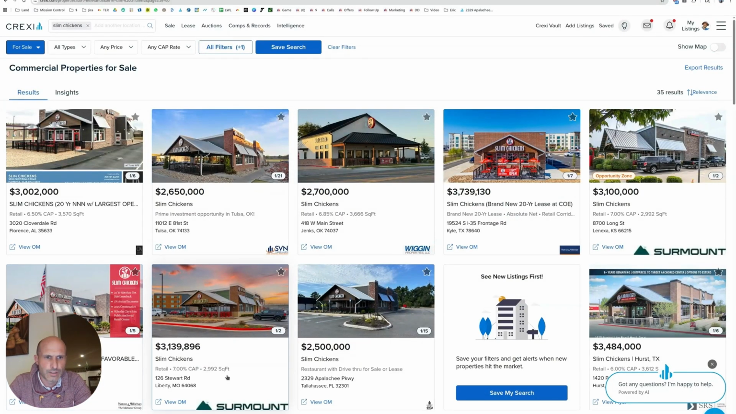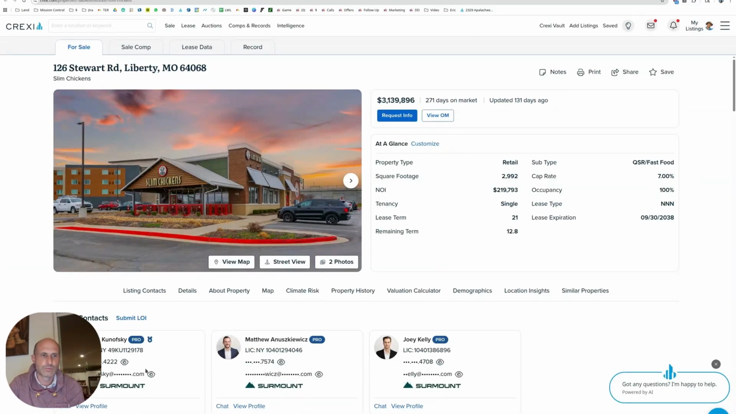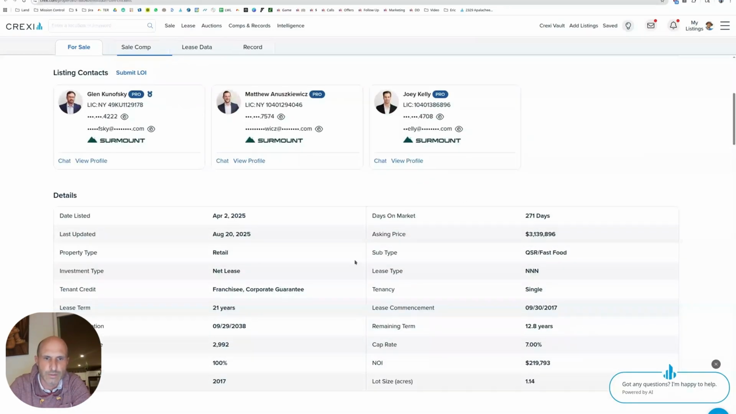So that was Dothan. This is Liberty, Missouri. Glenn Kanofsky. Here we go. It's the first broker that's got two of them on the board that I've seen. He's also got this with Matthew and Joey. 3.1 million, they're asking for this. Been on the market 271 days. So maybe he doesn't know his numbers. This was a 7 cap rate. He's asking a higher price. Why does it take so long to sell this?